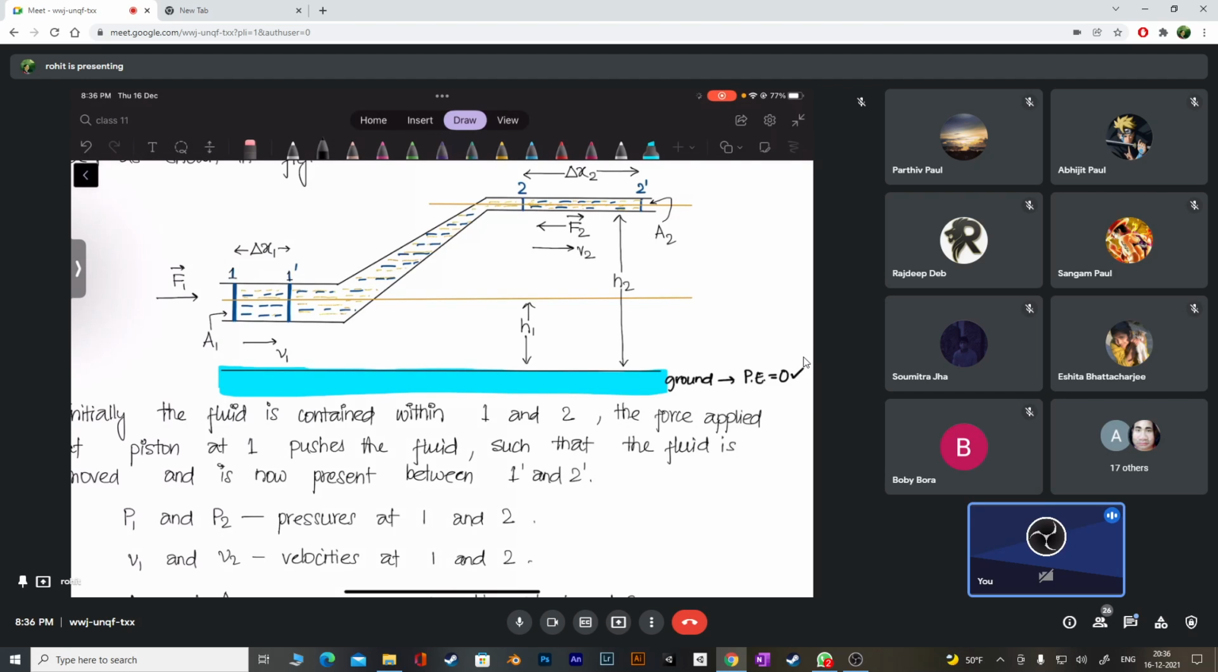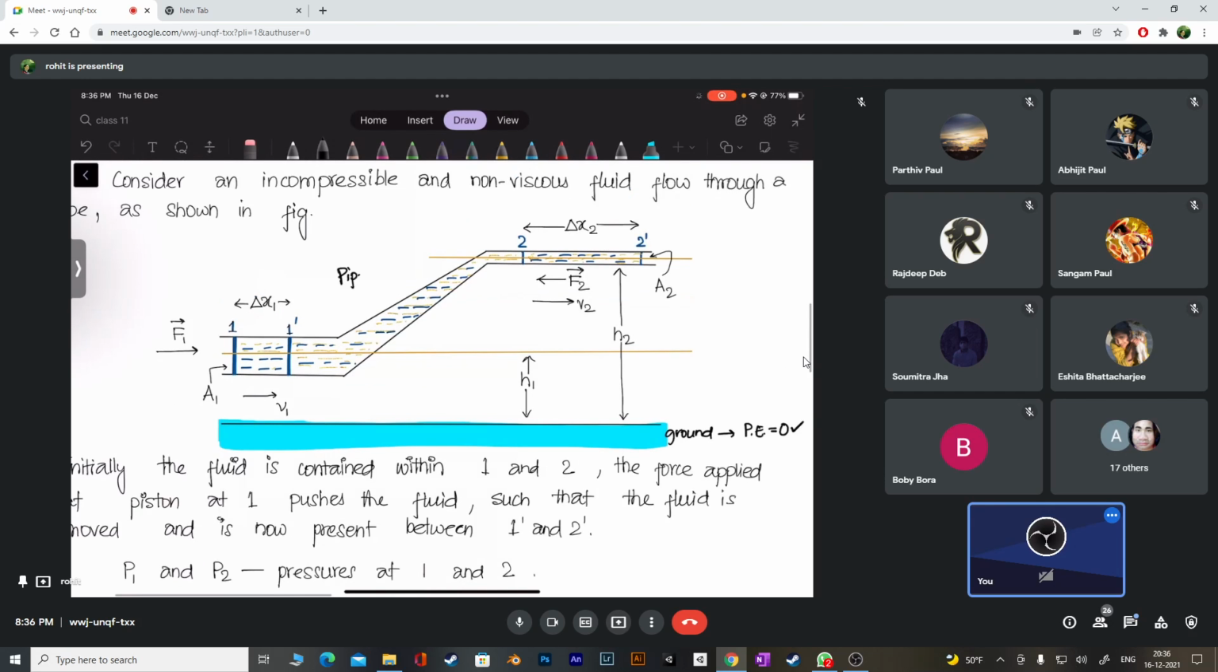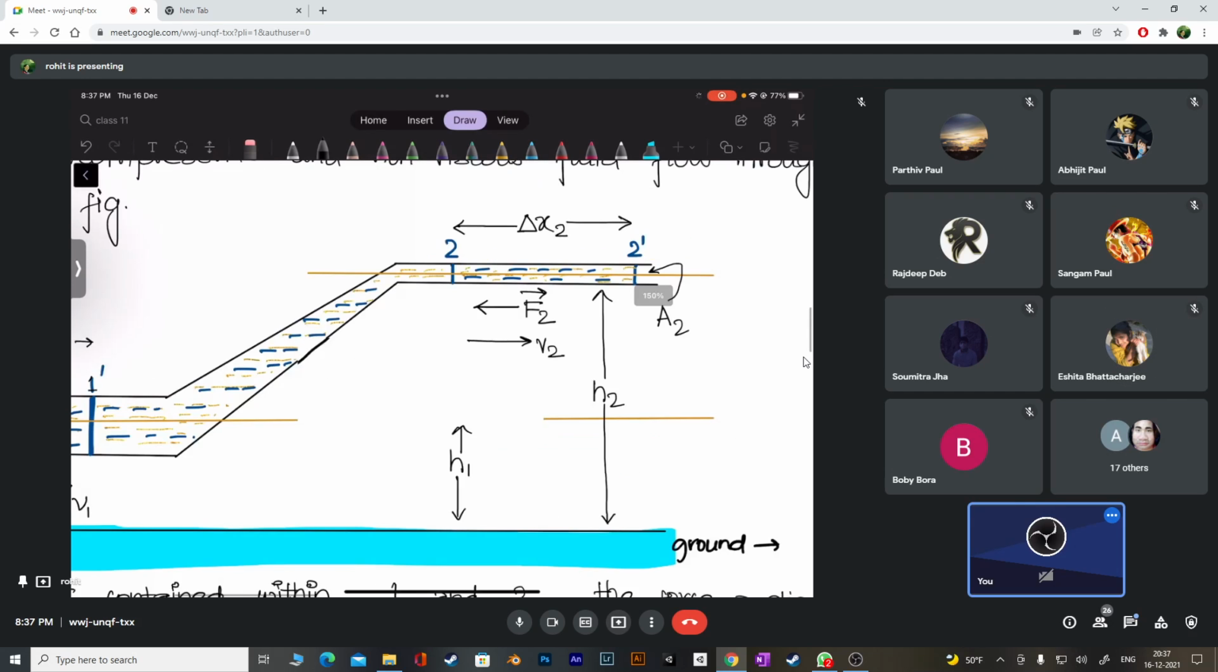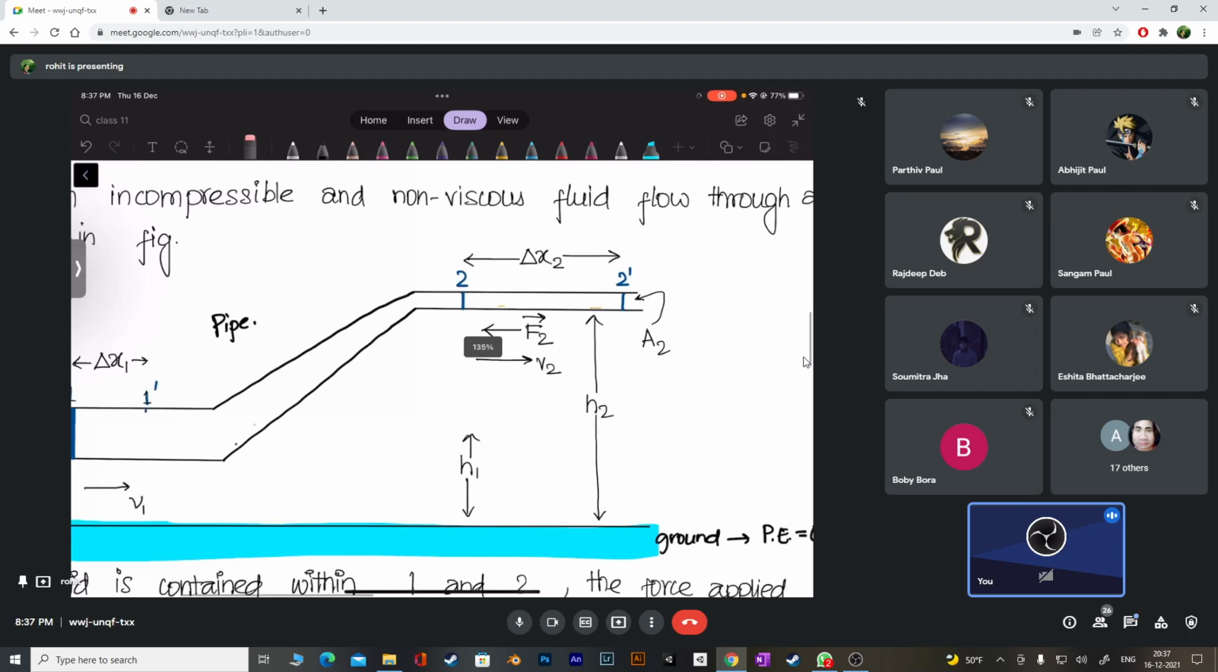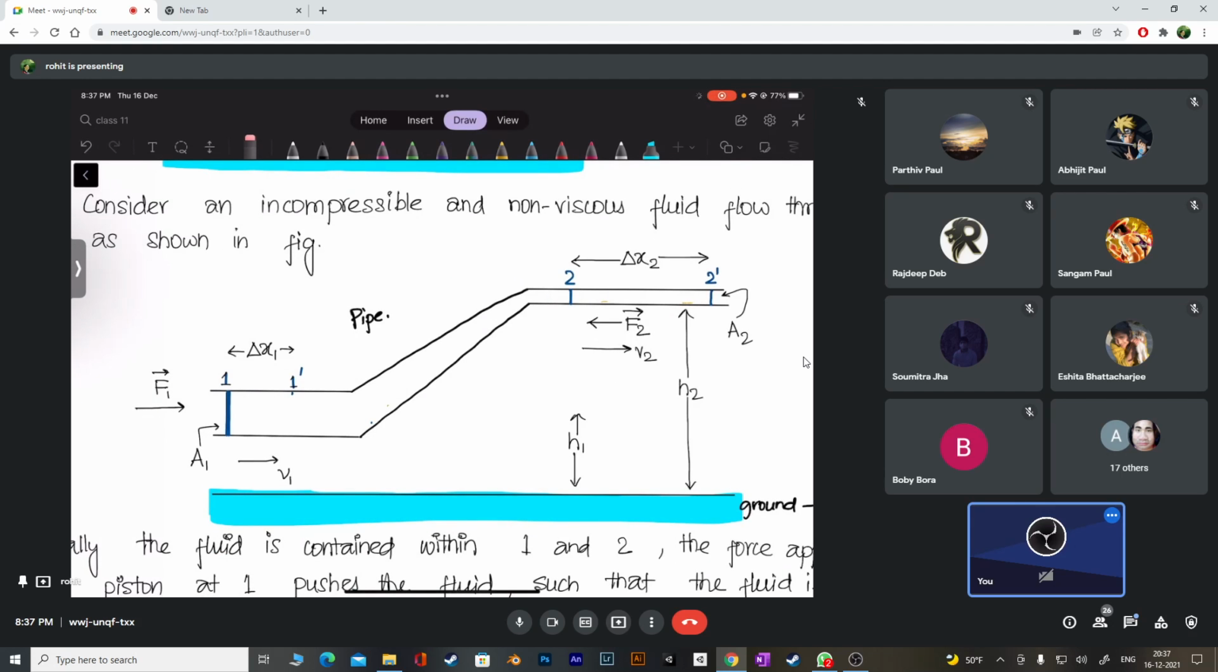Now you can check. We have a pipe also. This is the pipe. What do you think, does it have the same cross section or a different cross section? Different. Below it has a smaller cross section, and above it has a bigger one.